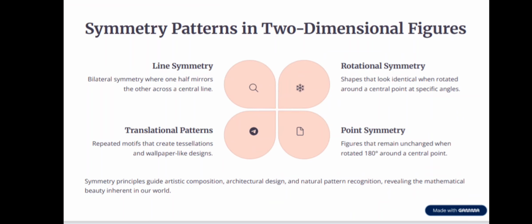Symmetry patterns in two-dimensional figures. First is line symmetry. Bilateral symmetry, where one half mirrors the other across a central line. Second, translational patterns. Repeated motifs that create tessellations and wallpaper like designs. Third is rotational symmetry. Shapes that look identical when rotated around a central point at a specific angle. Fourth is point symmetry. Figures that remain unchanged when rotated 180 degrees around a central point.